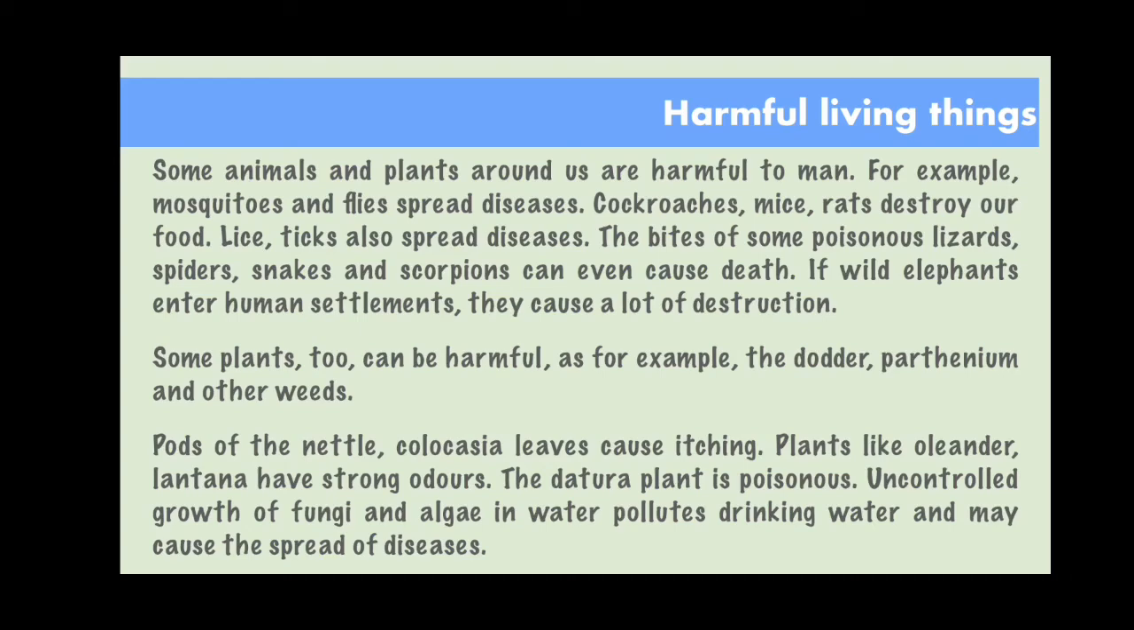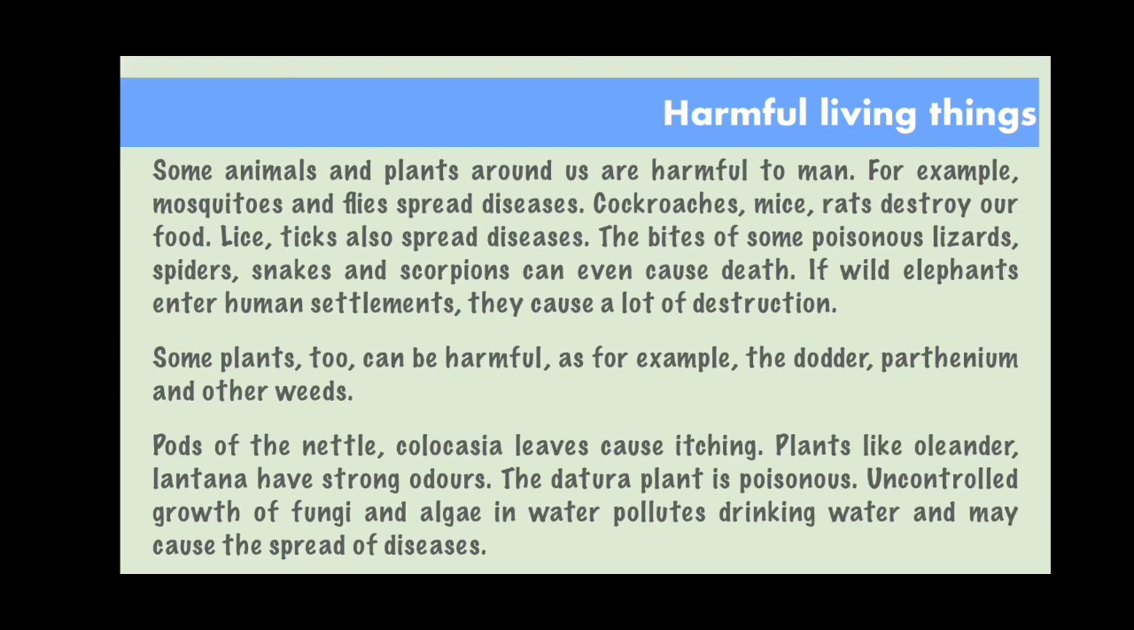Now I have given some examples here. The Datura plant is poisonous. So as I told you, some plants can also be harmful. Fungi and algae growth in drinking water or any other useful water can also cause the spread of diseases. Other examples are dudar, parthenium and other weeds. The pods of the nettle and colocasia leaves also cause itching, which is very harmful.